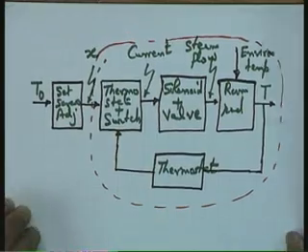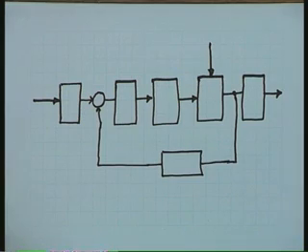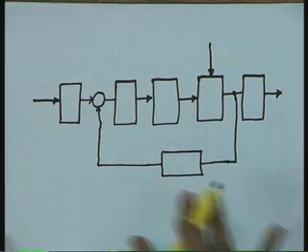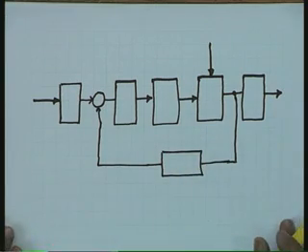Now, looking at the available time, I would like to conclude my discussion, though a couple of examples I have yet to give. But before I conclude, let me quickly give the basic feedback structure. Keep all the 4 examples we have discussed in mind, and you will find that all of them can easily be cast into the basic feedback structure we are going to discuss now.